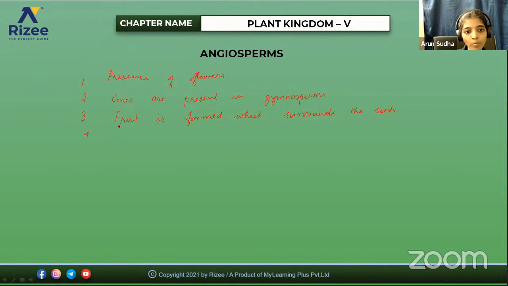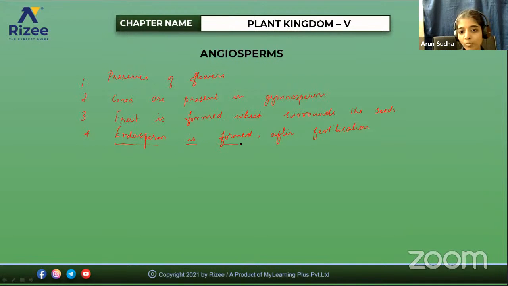Then endosperm is formed. There is a formation of endosperm here, but after fertilization; this is one of the main differences. First we'll see the process of fertilization, how it happens in angiosperms, so that it will be clear what the difference is between the endosperm formed in angiosperms and in gymnosperms.